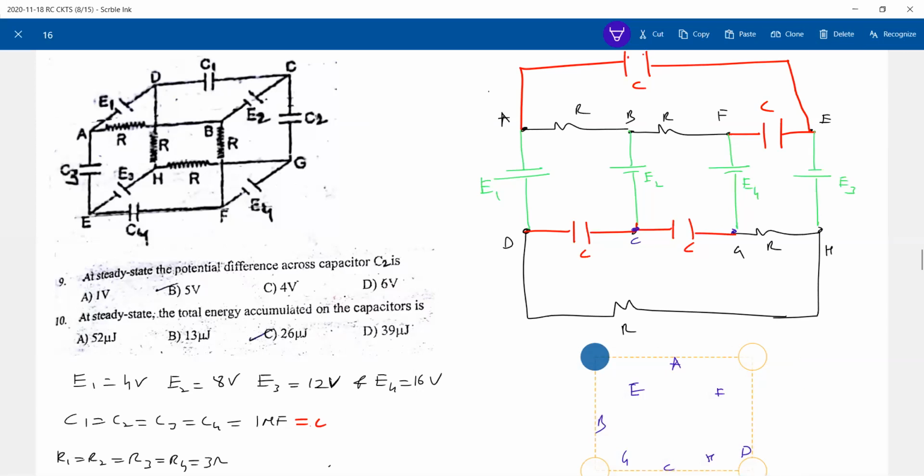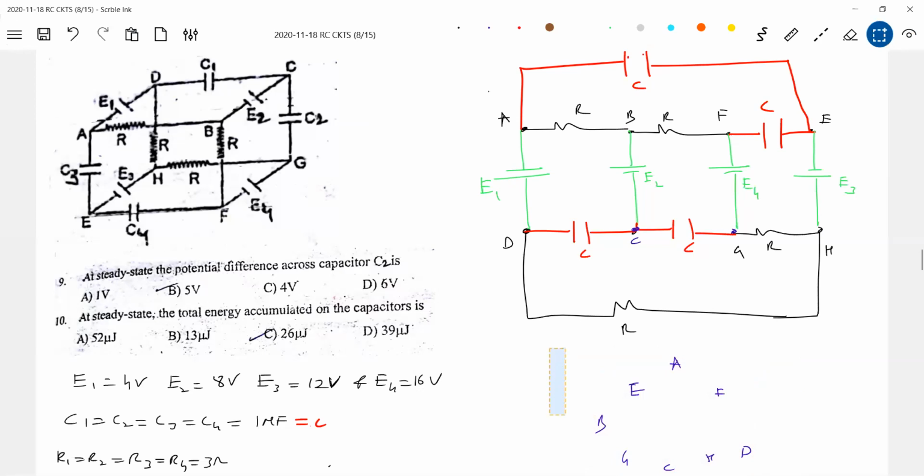You should look at the way the components are connected, and you are supposed to make a suitable guess. The guess can be right or wrong. If you find it very complicated, then you go for one more alignment of points, then you have to redraw it. Okay, there'll be a flow of current.